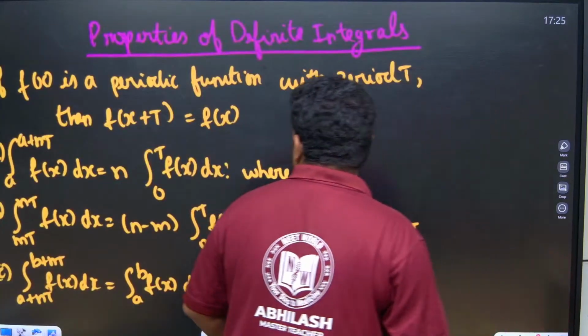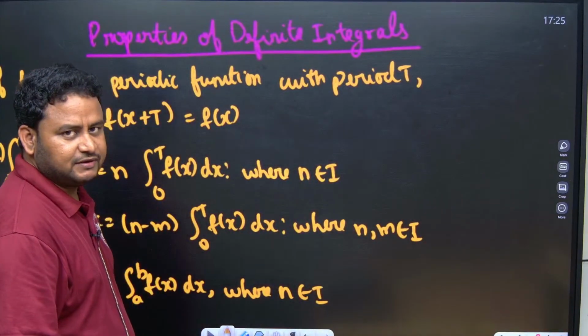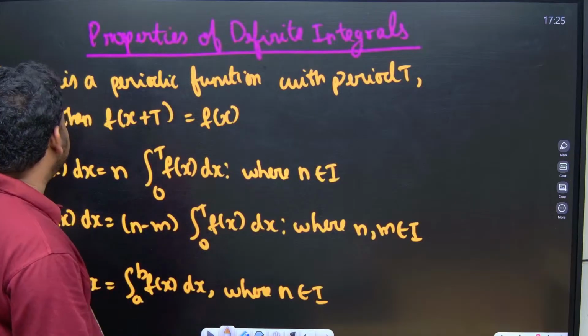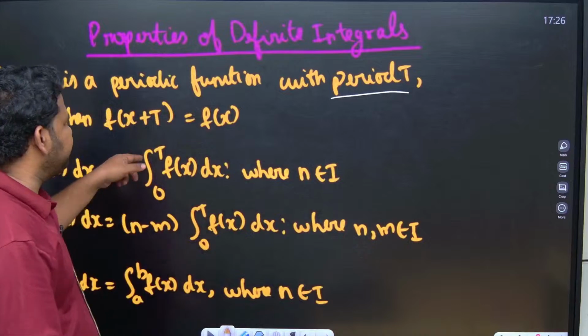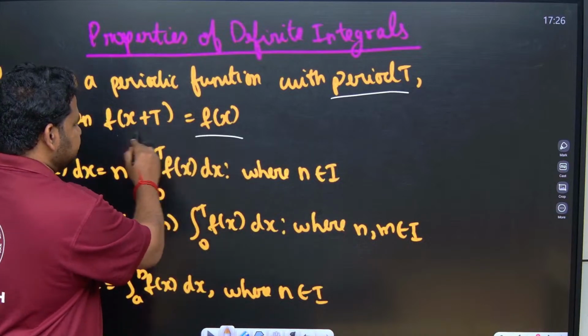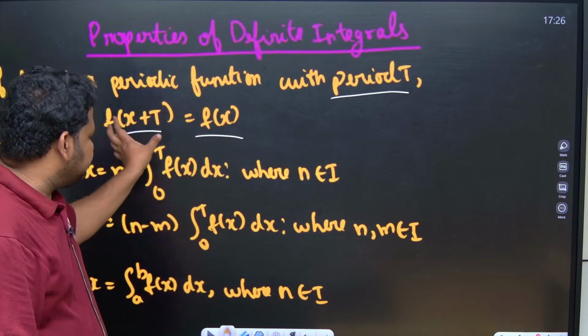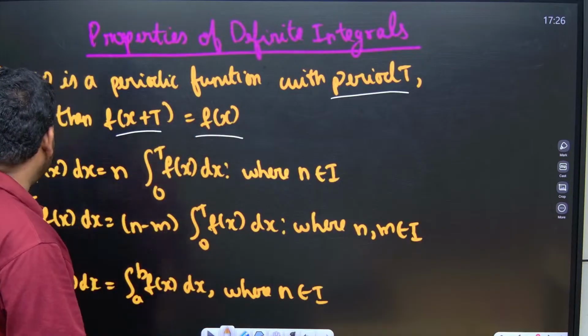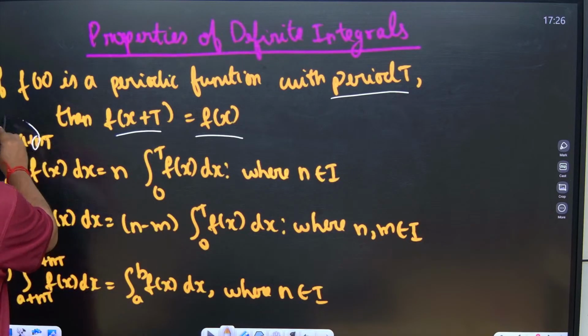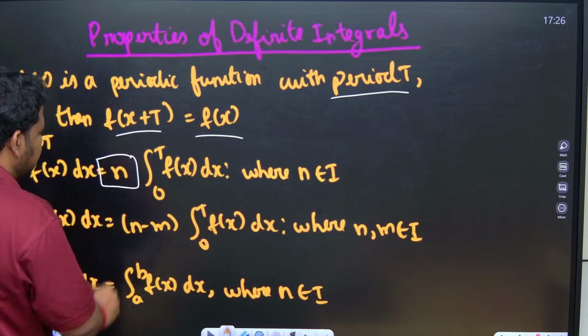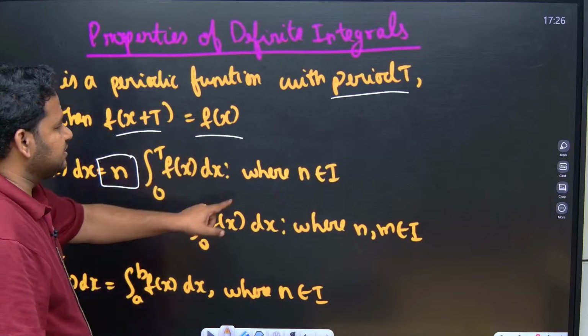So here some more properties of definite integrals are given when a period is given. Suppose f of x is a periodic function with period t, then f of x plus t is nothing but equal to f of x. That is obvious. Now if I take the integral from a to a plus nt of f of x dx, it will remain as it is, a to that period, but this n will be thrown out: n times the integral from 0 to t of f of x dx, where n belongs to integers.